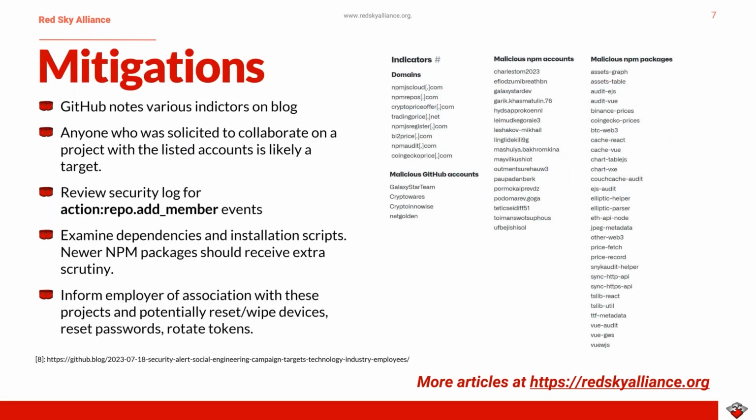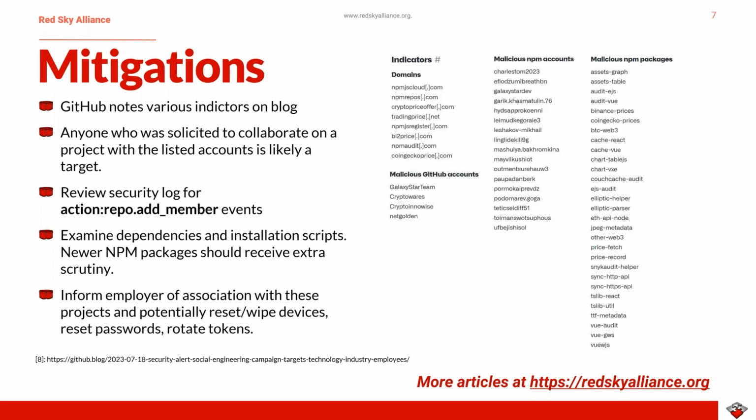So in terms of mitigation, we can begin by noting that GitHub has listed a number of indicators like domain names, malicious NPM packages, and malicious NPM accounts on their blog. We have most of the indicators listed over here on the right, but for the most up-to-date information, the link to this specific blog post can be found at the bottom of this slide. So anyone who was solicited by known malicious accounts is likely a target of this campaign.